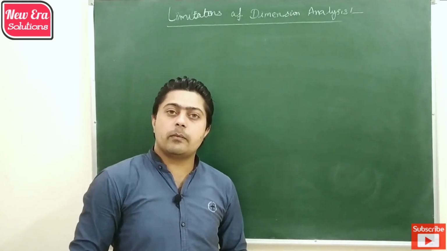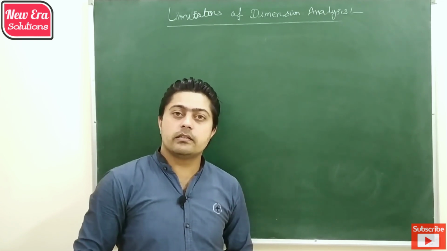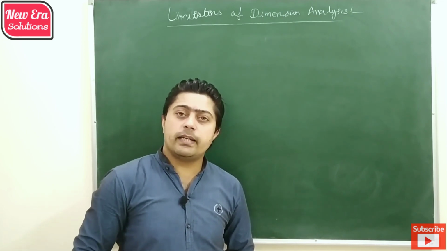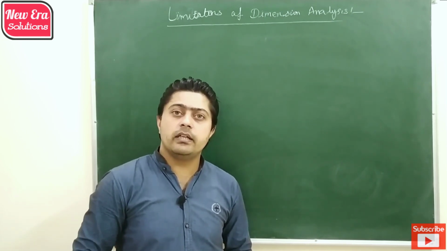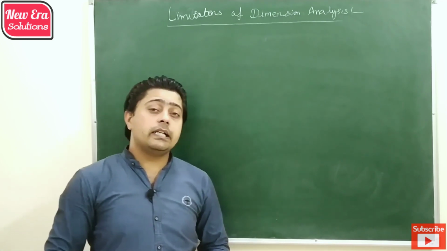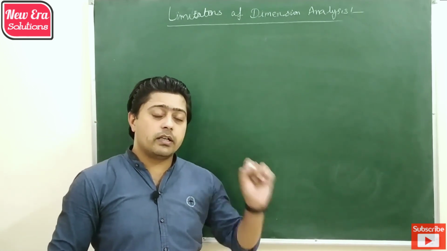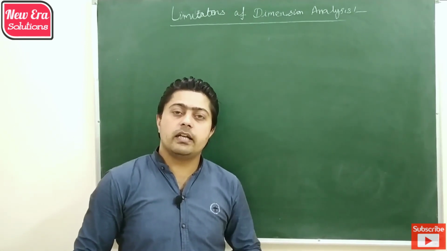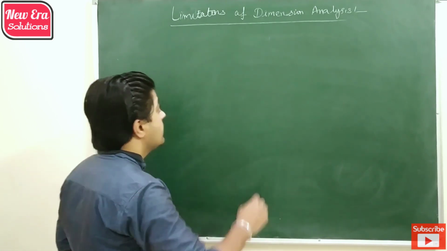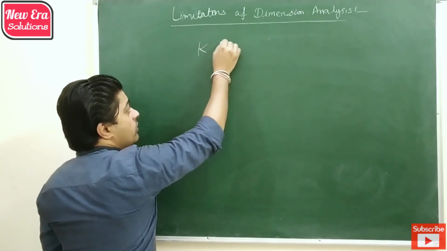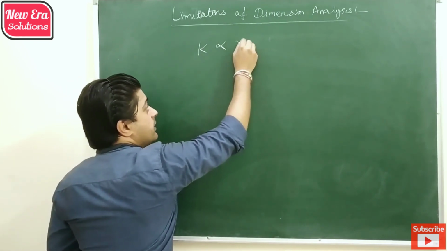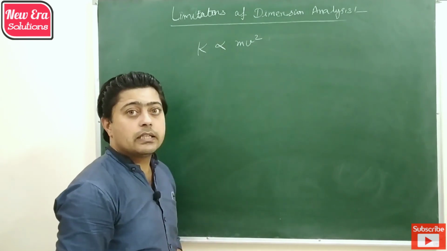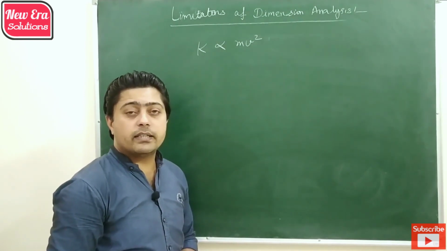Besides the various applications, dimensional analysis also has some limitations. For example, when we are going to derive the relation between a physical quantity and other physical quantities and it depends on more than 3 physical quantities, then this method is not applicable. Second, it doesn't provide information about the constant introduced in the given equation. So in the equation of kinetic energy, which depends on mass and velocity, we know the kinetic energy is half mv square, but the dimensional method will not provide that information.